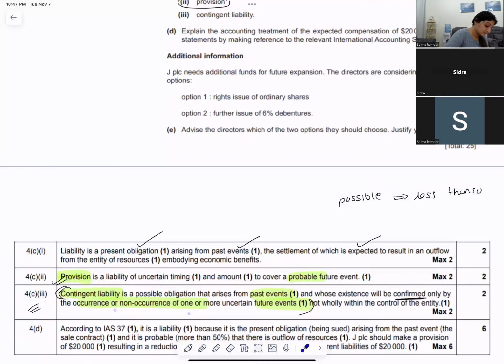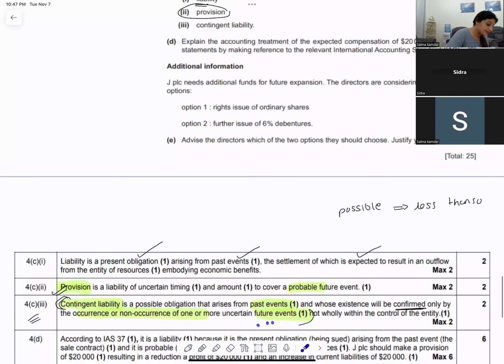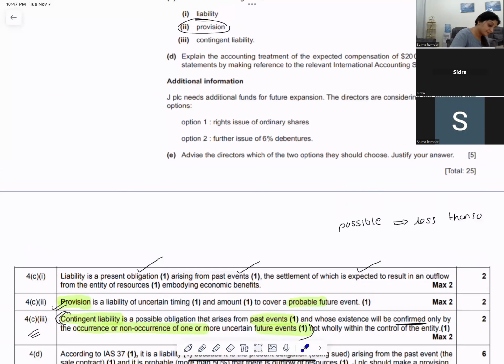Now read part D. Explain the accounting treatment of the expected compensation of 20,000 in financial statements by making reference to the relevant IAS.